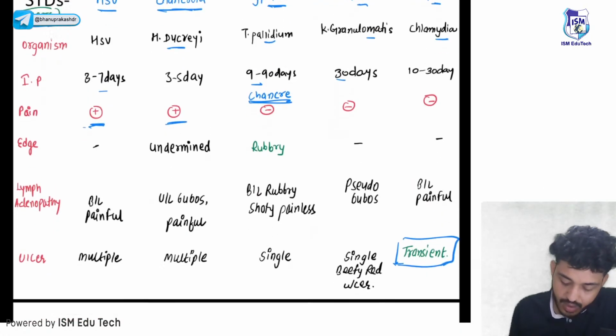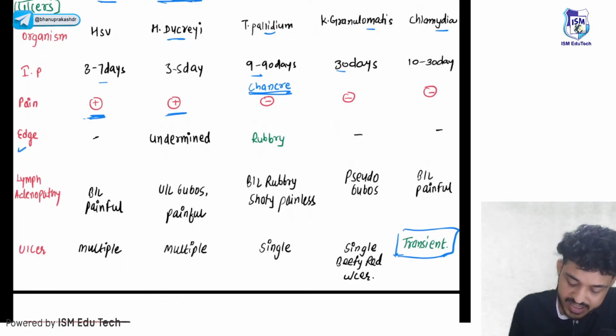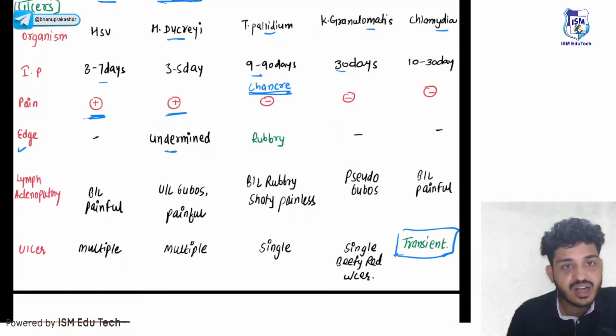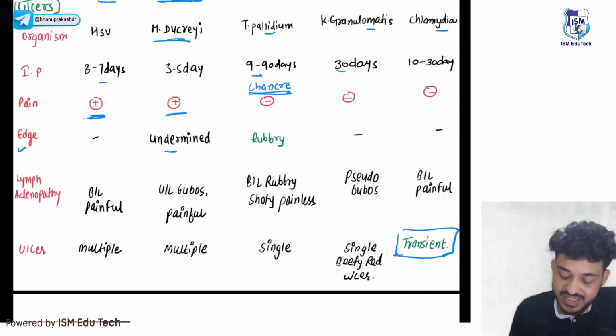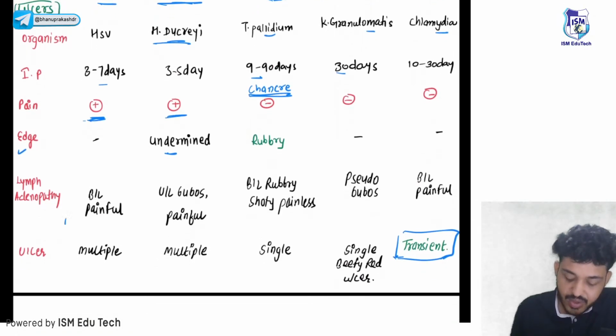Second thing, you need to look for edges. How will you differentiate between these painful ulcers? Both of them are painful, so you will look for the edges. If the edges are undermined, that means it is a Haemophilus ducreyi infection. Lymphadenopathy here will be bilateral, here will be unilateral.